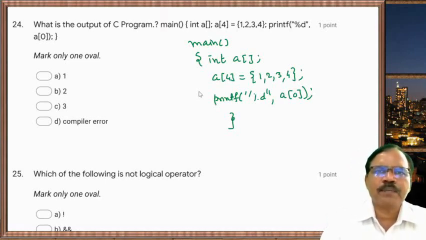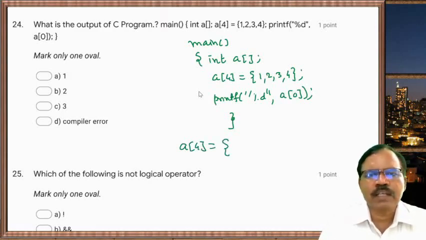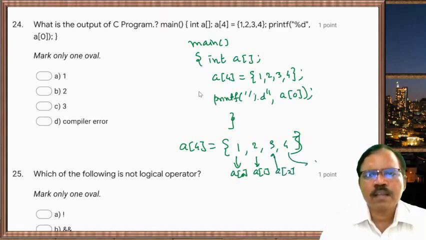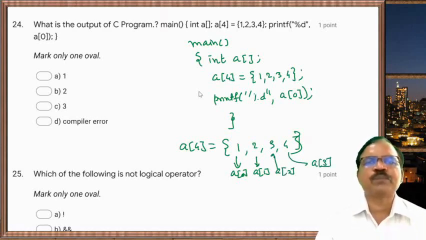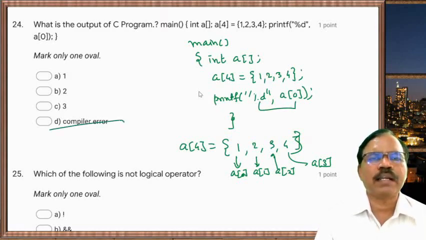Actually if we have an array of 4 elements and if we give its values, this first value is called a[0], then a[1], a[2], a[3], like this. So you must get a[0] is 1. But what happens here, this program will give you a compiler error.